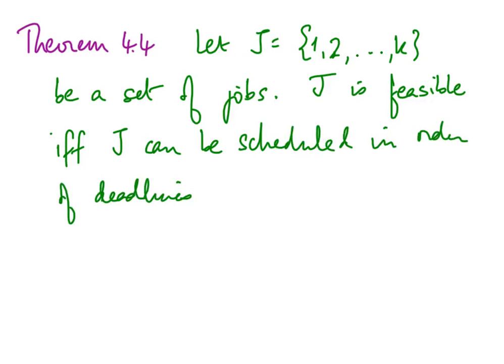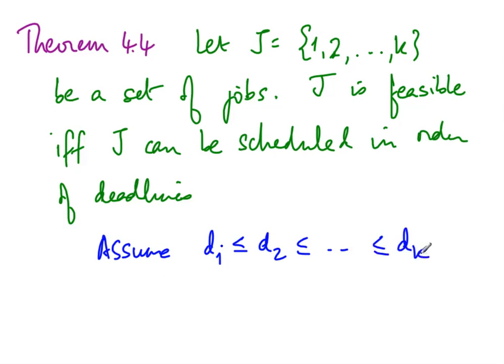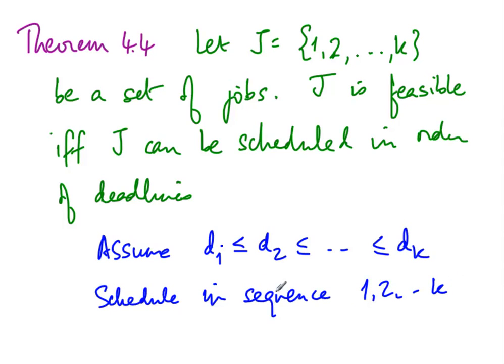So in other words, supposing we assume that these are actually ordered by deadline. So the deadline of 1 is before the deadline of 2 and so on, and the deadline of K is the last job, and then we schedule in the sequence 1 to K. So if the deadlines are in this sequence, then we should be able to schedule it in that sequence, and if we can't schedule it in that sequence, then this set is not feasible. This is what we claimed. So now let's establish that this theorem is actually true.